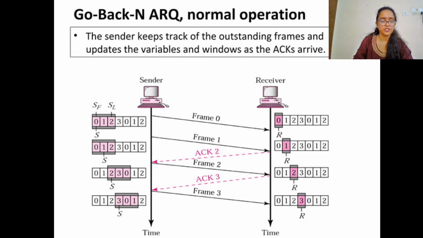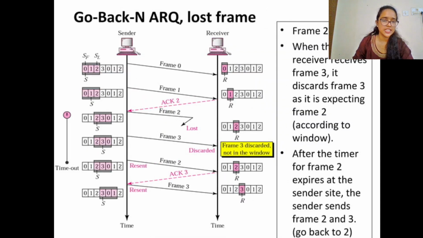The sender has sent the frame successfully. The receiver has received the frame successfully and is waiting to receive frame 3. Here, as the frame is getting acknowledged, the window is also shrinking from the left side. In this transmission, we see that the sender and receiver are transmitting frames and getting acknowledged.